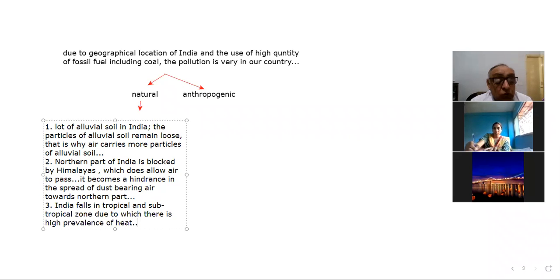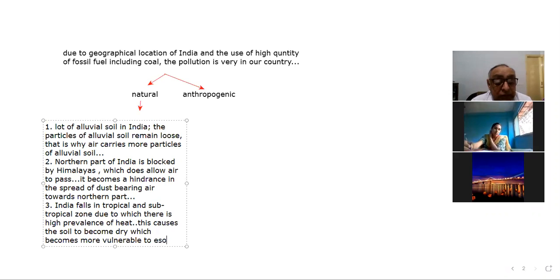So this causes the soil to become dry, which becomes more vulnerable to erosion by air.